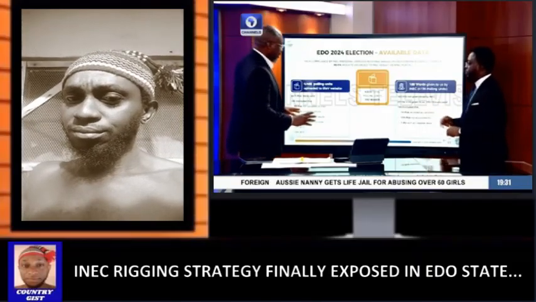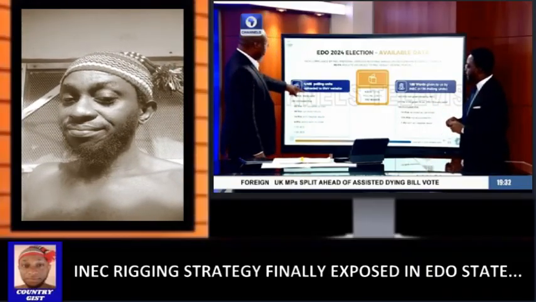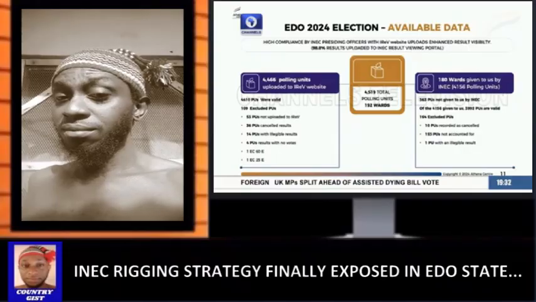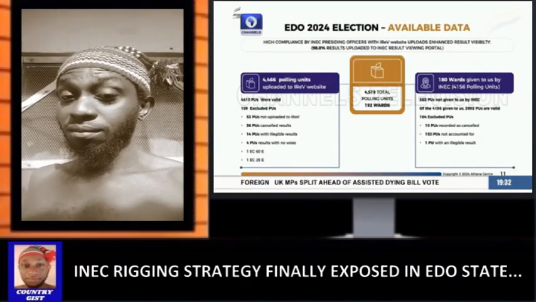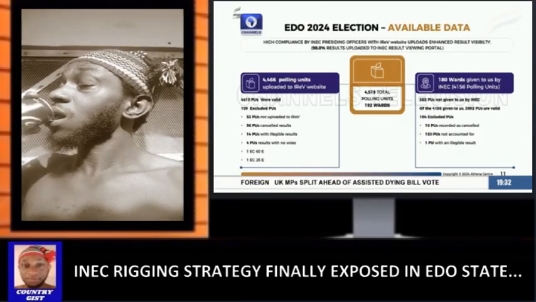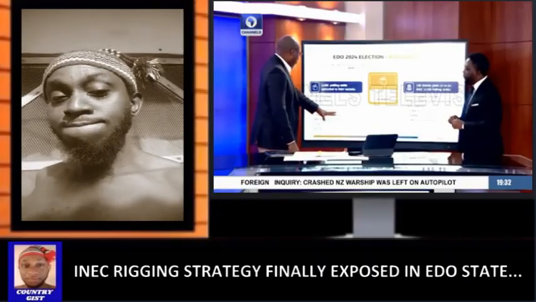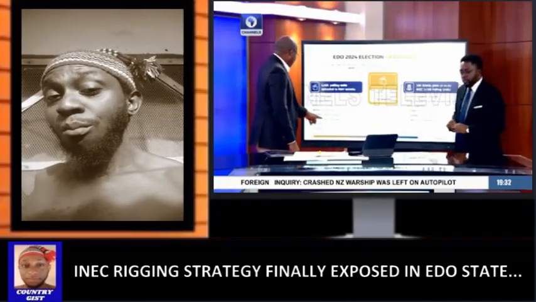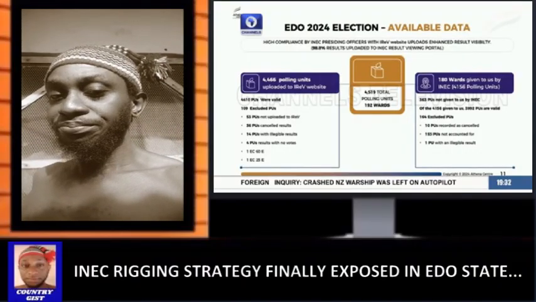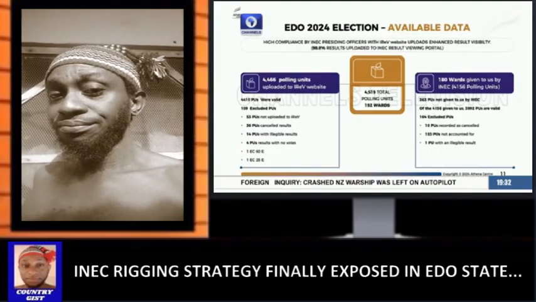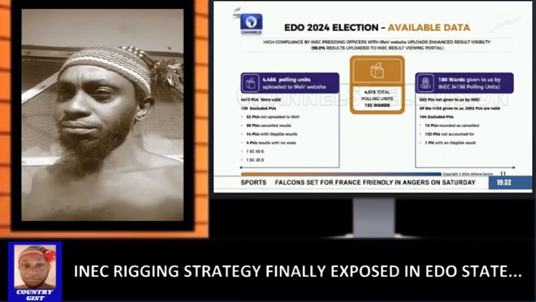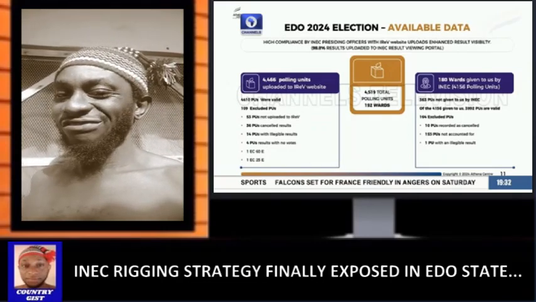Well, so what are the data that we have? What do we know? So let's start here. From the IReV, we downloaded 4,466 polling units. Of these, 4,410 were valid. 109 were excluded because 53 polling units were not uploaded to IReV, 36 PUs were cancelled, and 14 polling units had illegible results. It could not be read. And 4 polling units had results with no votes. So there was a result, but there were no votes. And then there is one EC60E, which is the polling unit result that you're supposed to put out at the polling unit. So one of the presiding officers snapped it and uploaded.